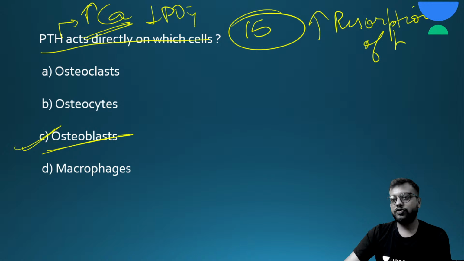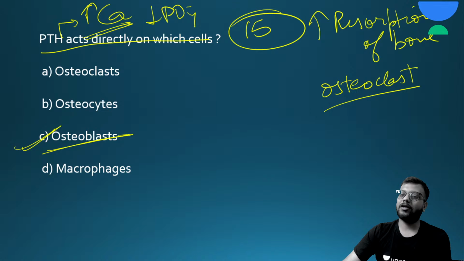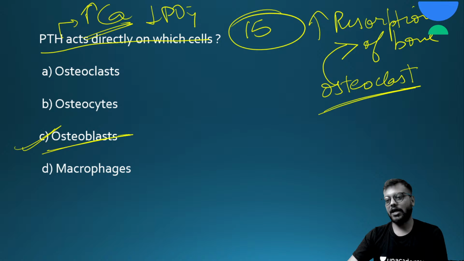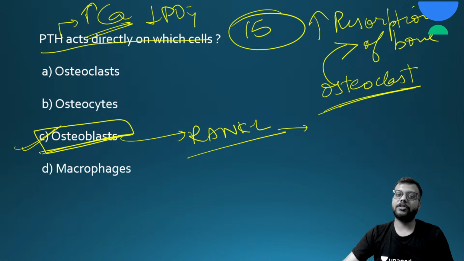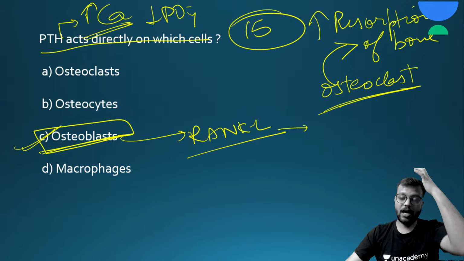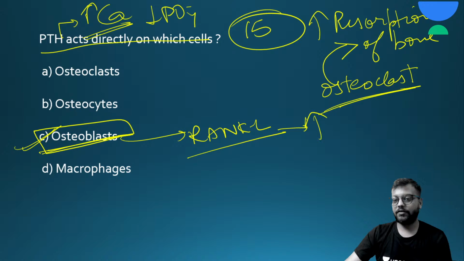The main function of the osteoclast is also increased resorption of bone, but parathormone does not act directly on the osteoclast. It has receptors on the osteoblast, through which RANK ligand is formed, and the RANK ligand binds to RANK on the osteoclast, leading to differentiation and increased activity of the osteoclast, so there is resorption of bone.